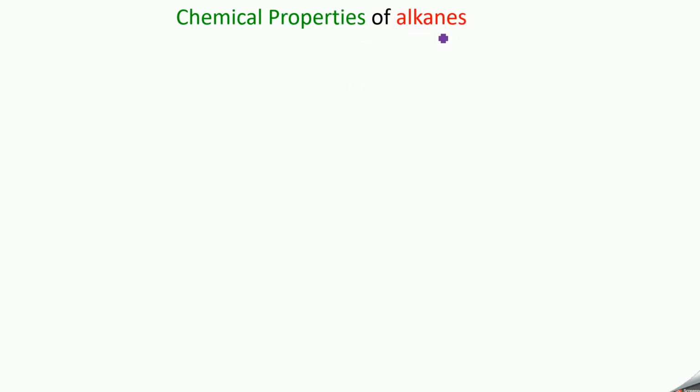Alkanes are unreactive towards most of the reagents. That is why they are called paraffins. Para means little, affin means affinity. So these alkanes have little affinity towards most of the reagents. But under favorable conditions, these alkanes will react with some of the reagents. We will discuss them one by one in this video.